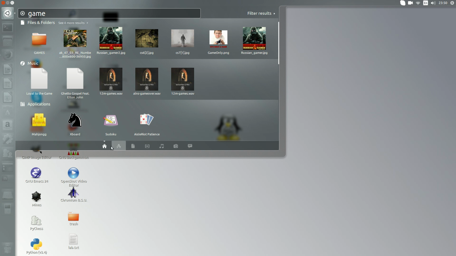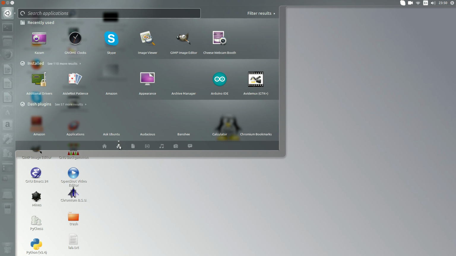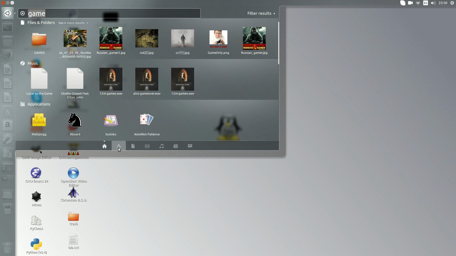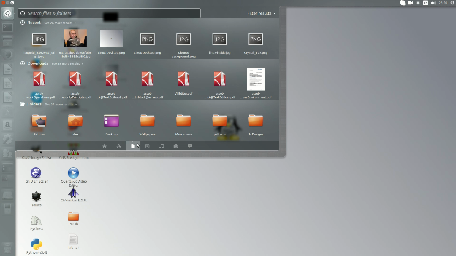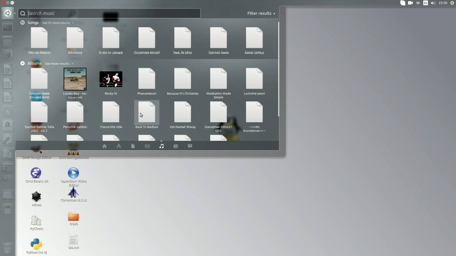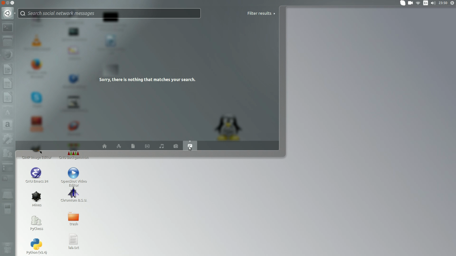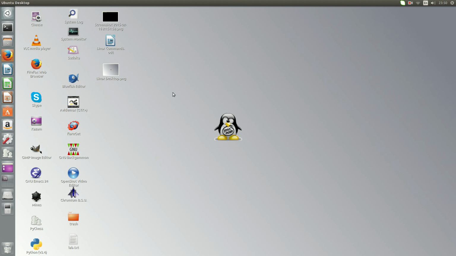So that's Unity. Unity has all these icons here. You can try this Ubuntu Software Center. It's all the home software. So you can try all these icons. As you can see, there are some pictures coming up. This is some music, and this is some photos, and this is just matches, which is nothing there. So this is Unity.